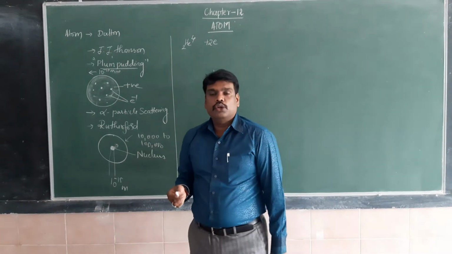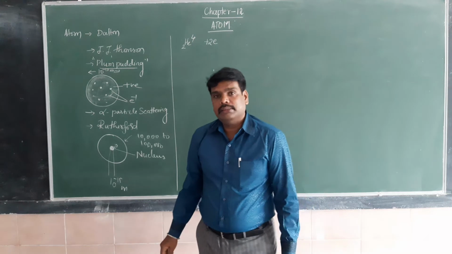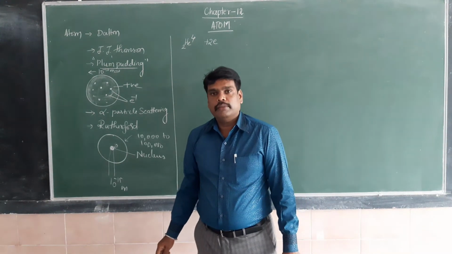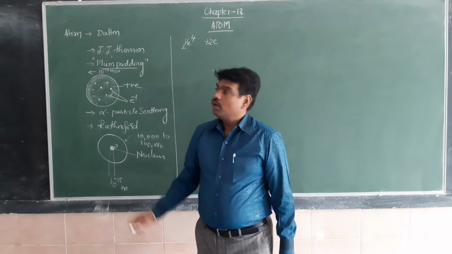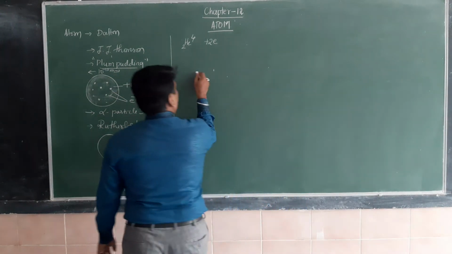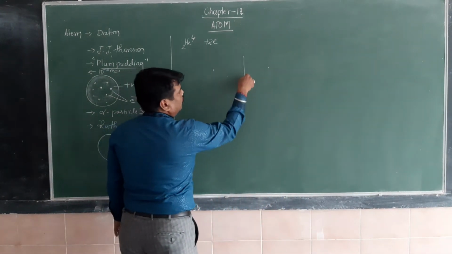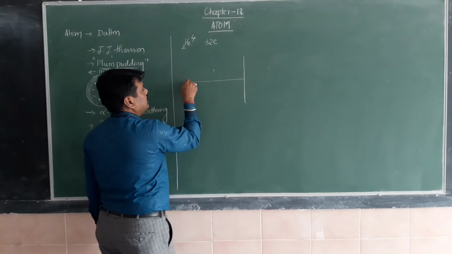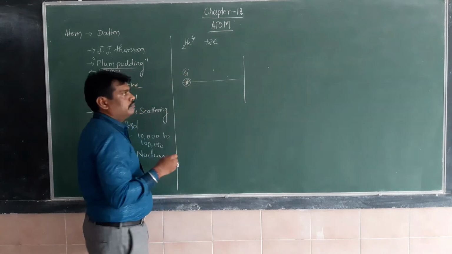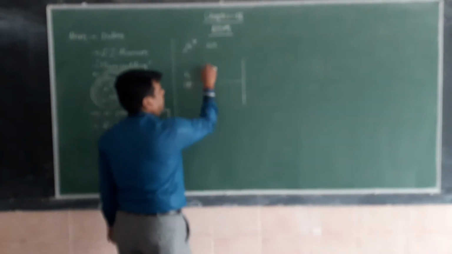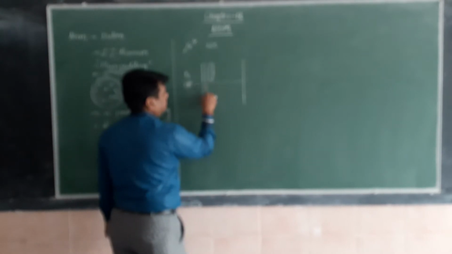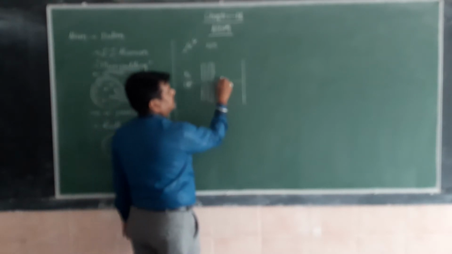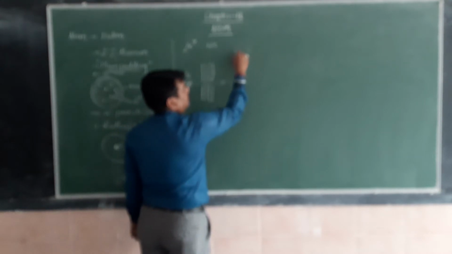The alpha particle is treated as a positive charge whose mass is 4. Compared to it, the gold nucleus has a mass around 50 times greater than that of the alpha particle, so the gold atom is assumed to be stationary. Only accelerated alpha particles are made to pass through a thin gold sheet. What happens when accelerated alpha particles come from the source? That source is a bismuth source. To make a fine beam of alpha particles, lead bricks are used. These alpha particles are made incident on a gold leaf.